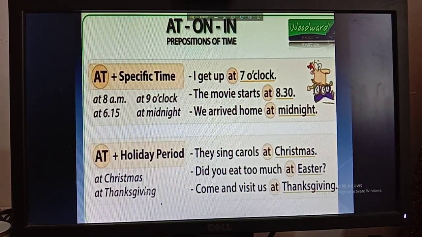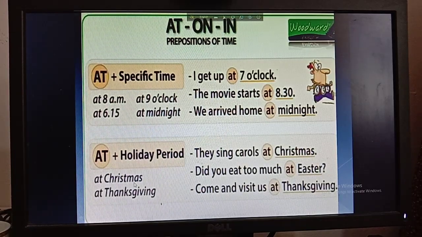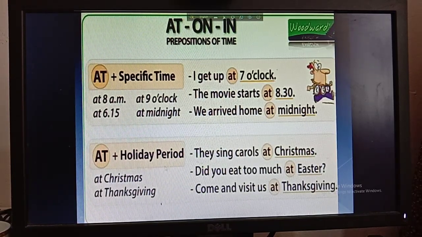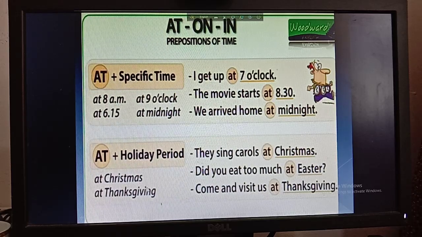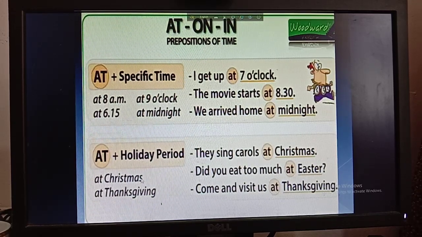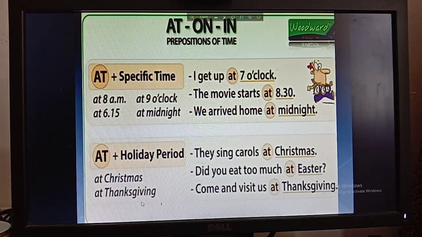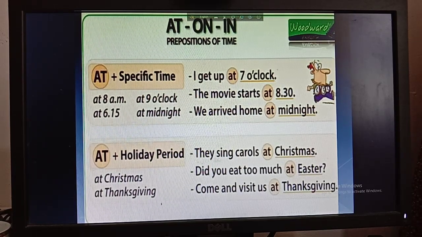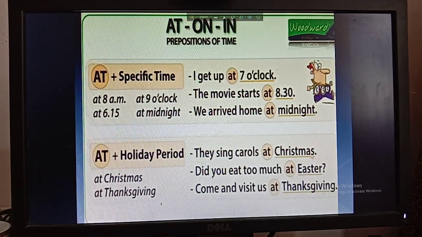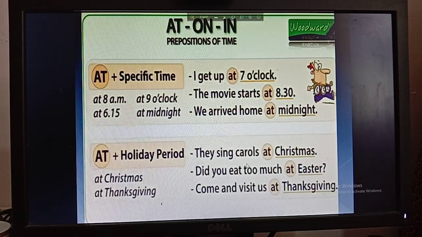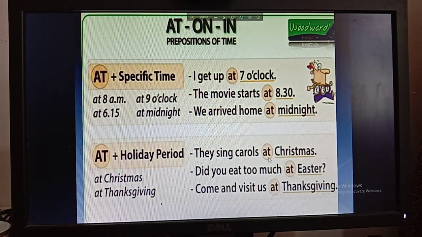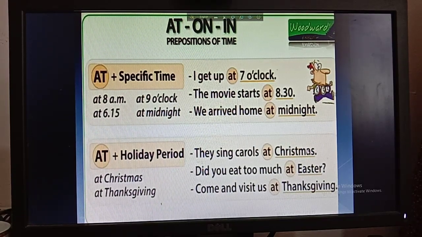That is actually the time period, or the holiday period, okay? So Christmas is not only for one day, actually there is a period for Christmas, or a period for Thanksgiving, okay? Examples are: they sing carols at Christmas. So that indicates that they sing carols during the Christmas period, okay?